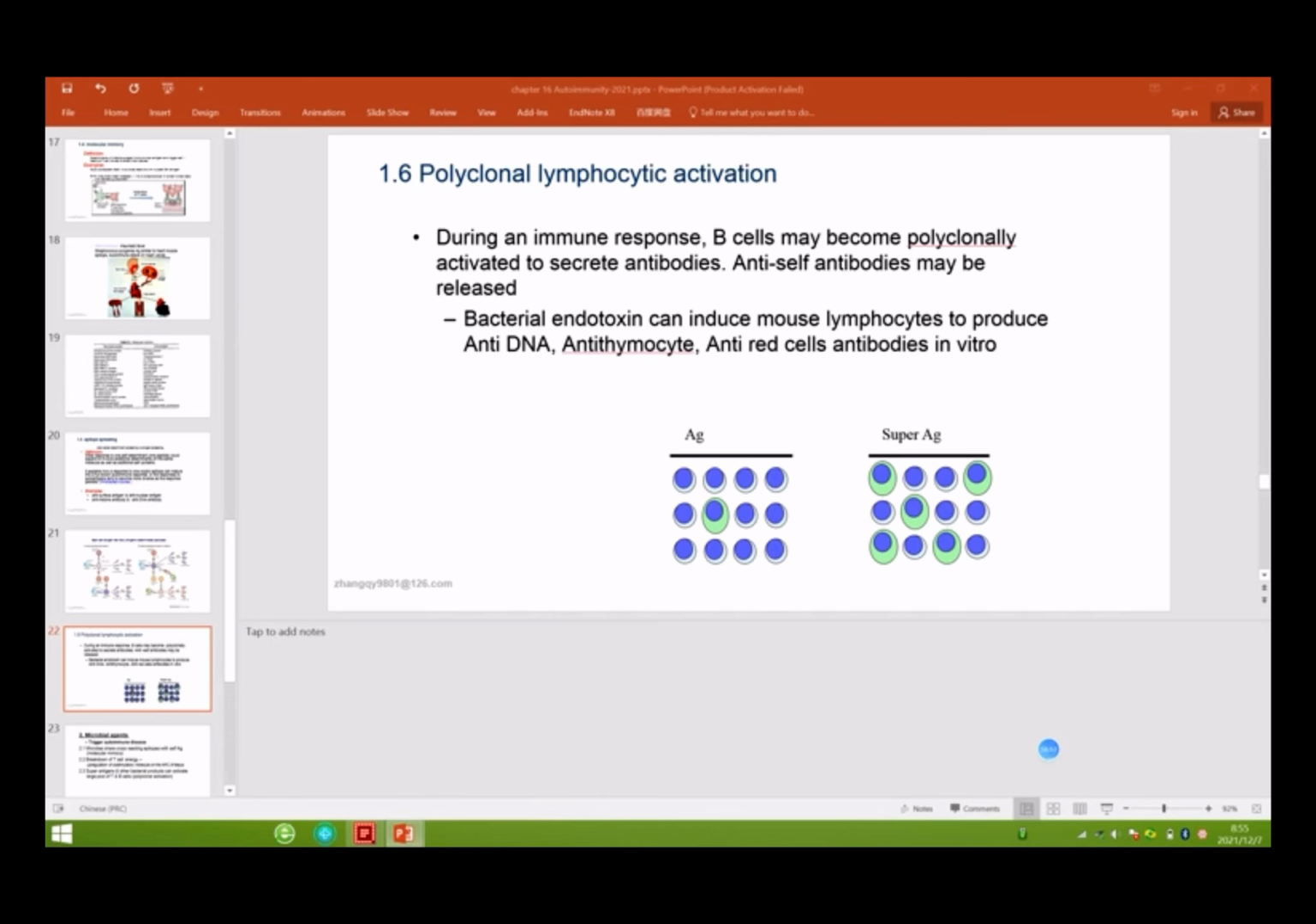Is it clear? Okay. So here is an example: bacterial endotoxin can induce mouse lymphocytes to produce anti-DNA, anti-thymocyte, anti-red blood cell, and many different types of antibodies, right? Okay, so it is dangerous for healthy individuals.